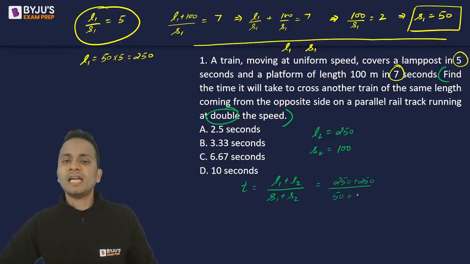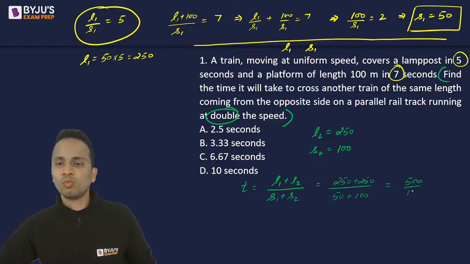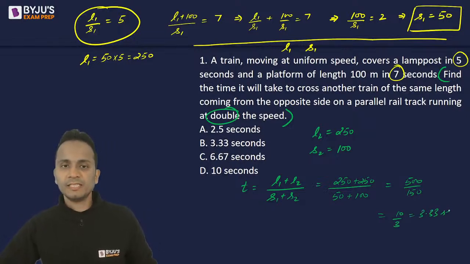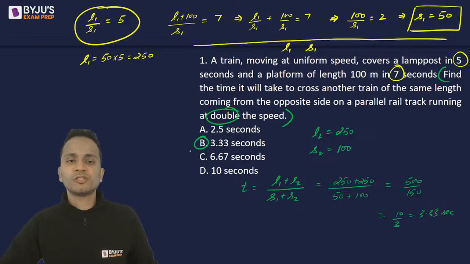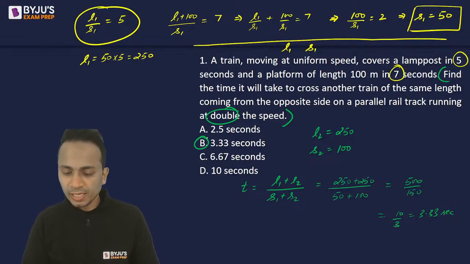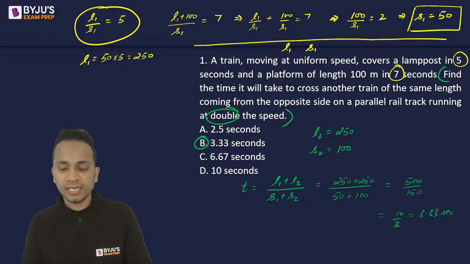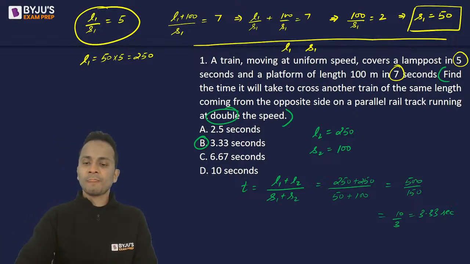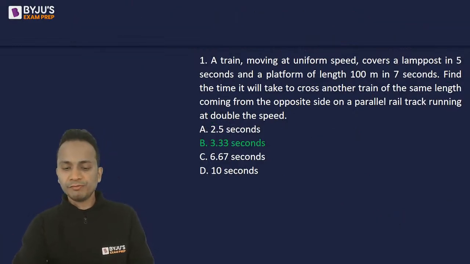S1 is 50 and S2 is 100. So answer will be 500 upon 150. That is 10 upon 3. That is 3.33 seconds. So the correct answer of this question should be option B. And I can see that Shubhangi has given a correct answer. Option B is absolutely correct. All right. So the correct answer is option B for question number one.